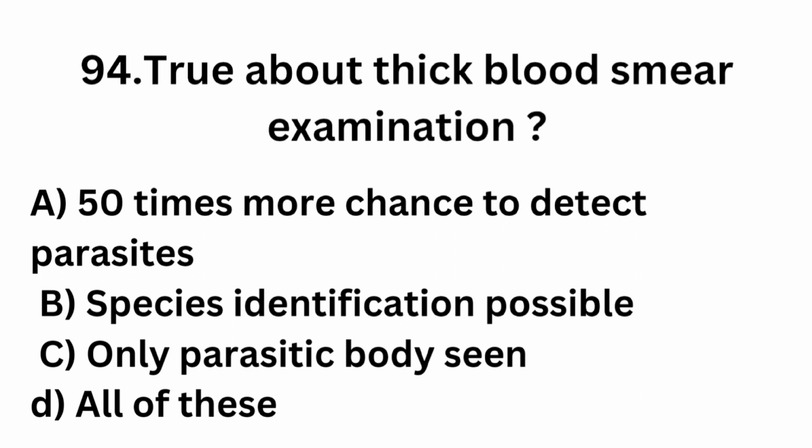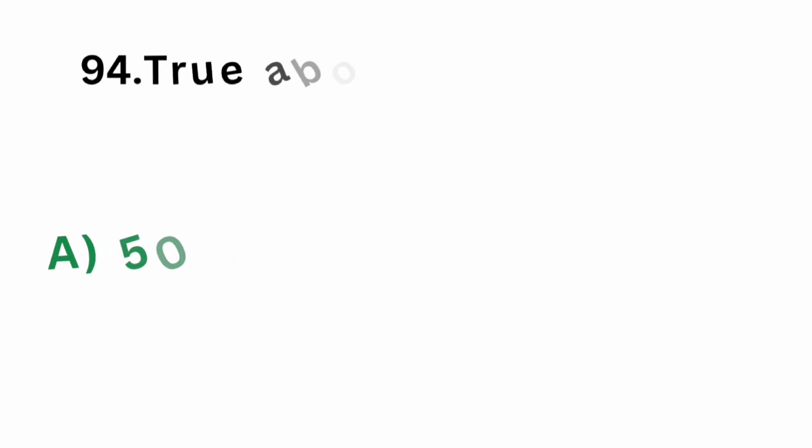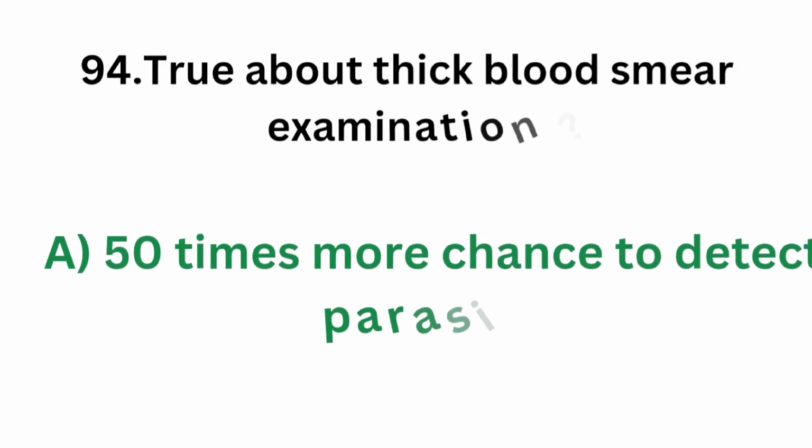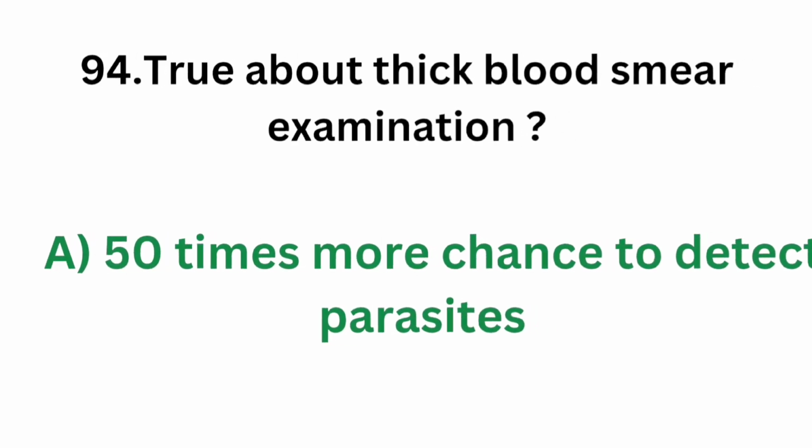Question number 94. True about thick blood smear examination. Option A, 50 times more chance to detect parasite. Option B, species identification possible. Option C, only parasitic body seen. Option D, all of these. The correct answer is option A, 50 times more chance to detect parasite.